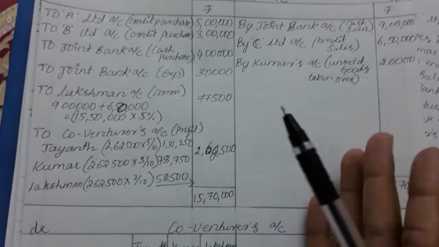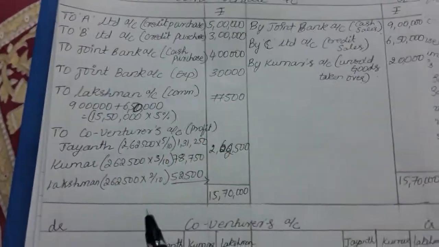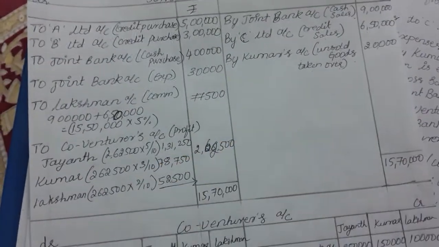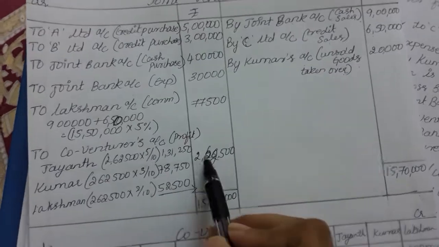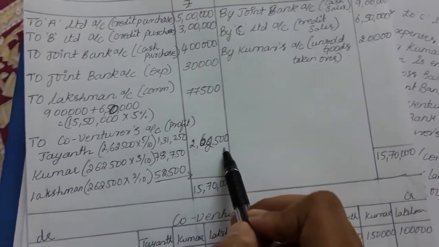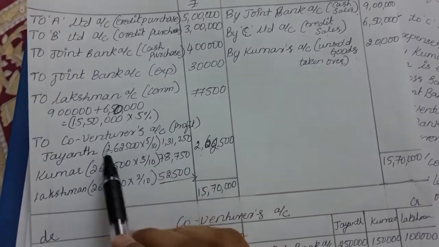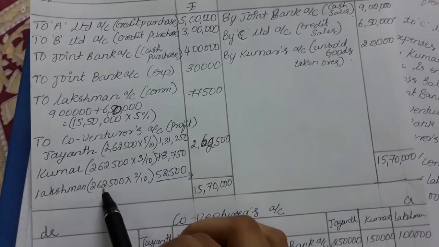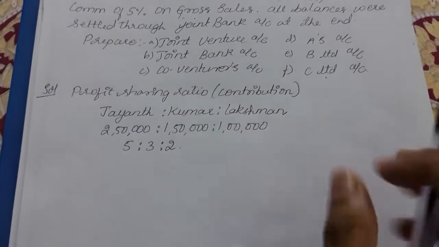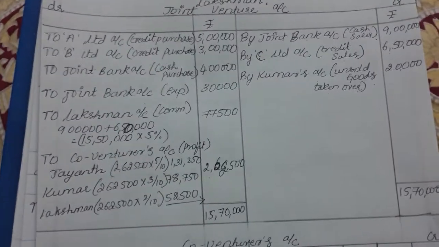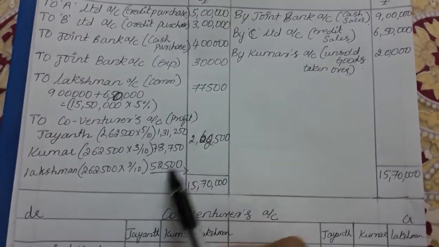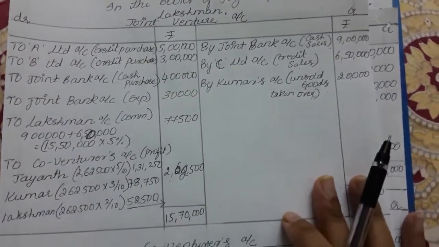So here, as the credit side is more and the debit side is less, it states that it is a profit on joint venture. This 2,62,500 will be divided among Jayant, Kumar and Lakshman in their profit sharing ratio, which we had calculated earlier, on the capital contribution. So we divided and we got this much value for each co-venturer. Hope you have understood the joint venture account.